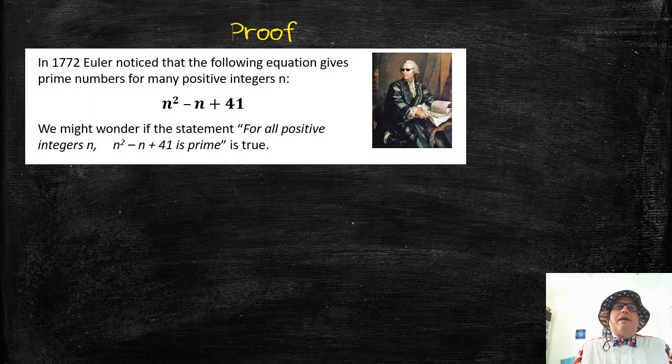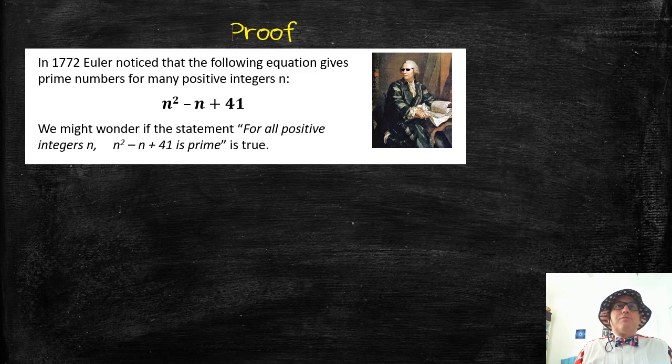Okay, here's an example of a sort of a famous proof. Euler, one of the greatest mathematicians of all time, he noticed that this formula gave prime numbers for many positive integers n. So we might wonder, is this true for all positive integers n, where the formula is n squared minus n plus 41? So again, we might just start trying some things, right, so what about when n is 1? We can't use 0, we're saying positive integers. When n is 1, 1 squared is 1, minus 1 is 0, plus 41 is 41. That's prime. What about when n is 2? 2 squared is 4, minus 2 is 2, plus 41 is 43. That's prime. What about 3?